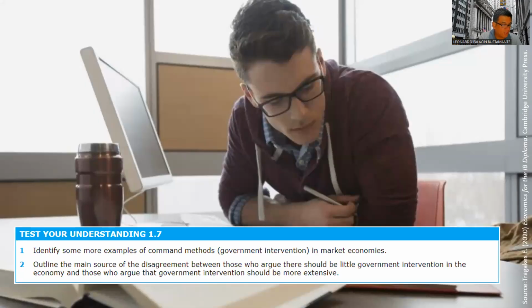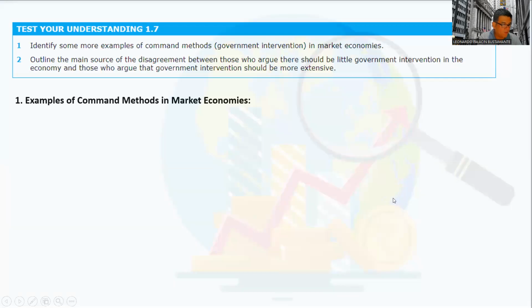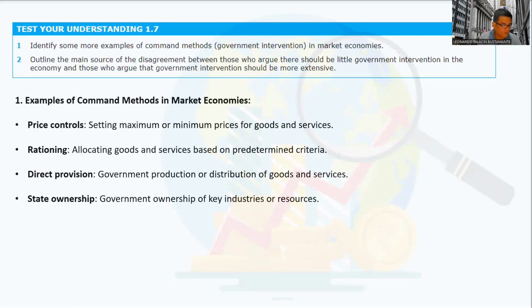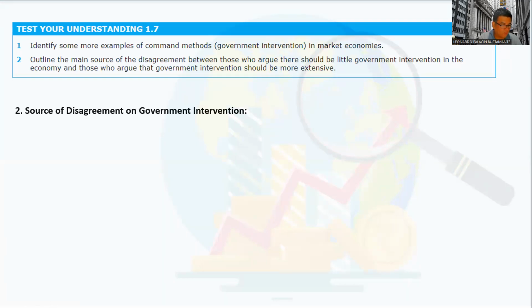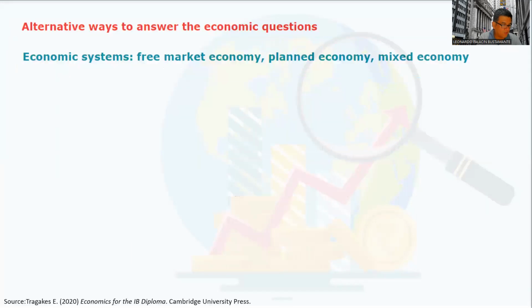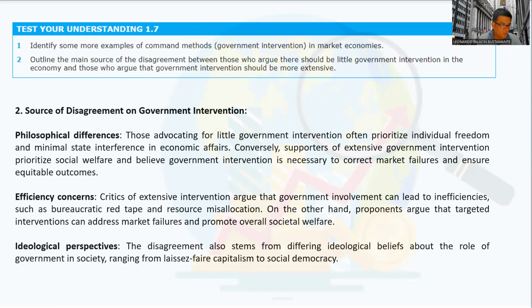Now, let's move on to the next part. Test your understanding 1.7. You can take time to read and pause the video. Okay, I will be providing the answers for this. You can read question number 1, pause the video, and compare with your answers. You can do the same with number 2. You have the answers for this. Number 2, test your understanding 1.7, section 2. Pause the video and compare your answers with the ones in the slides.